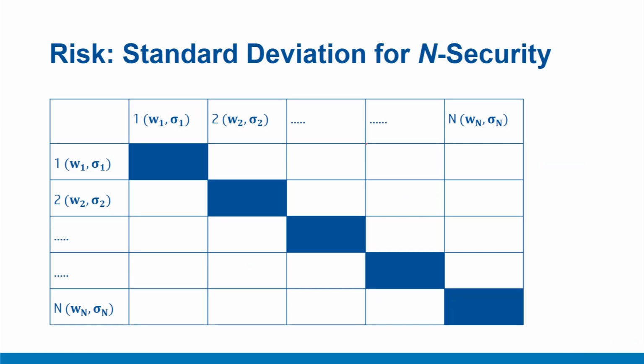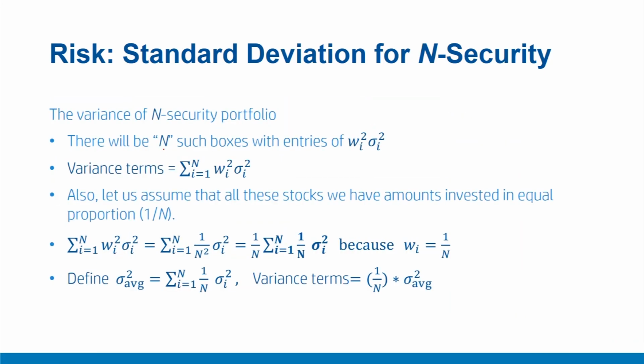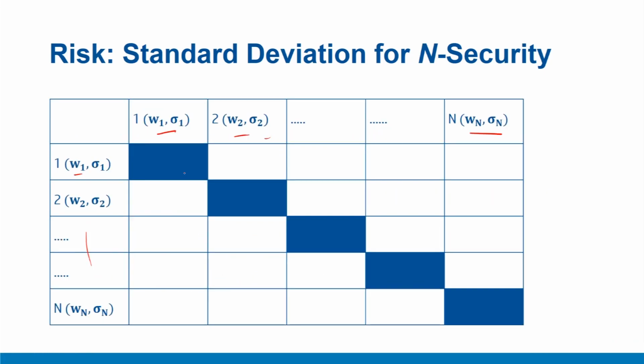Let us extend this understanding to a more generic N security case. Here again you have W1 sigma 1, W2 sigma 2 and so on up till Wn sigma n, and W1 sigma 1 here on the column and row side. As you would have already guessed, these diagonal boxes will include all the variance terms that are a combination of W1 square sigma 1 square, W2 square sigma 2 square, and so on, up to Wn square sigma n square. So these are all the diagonal boxes.